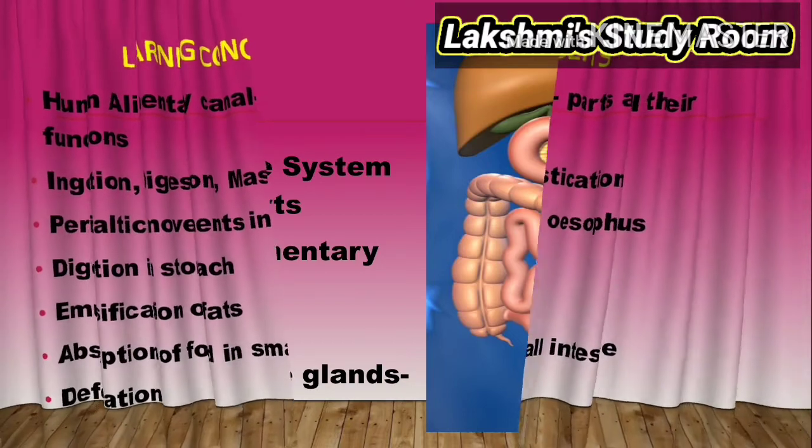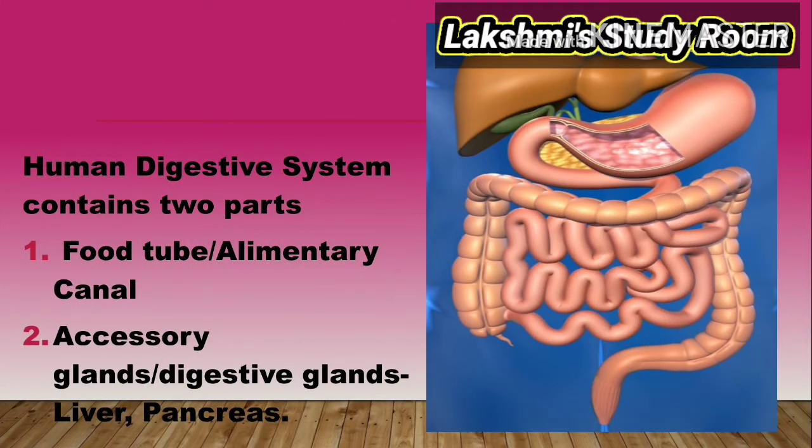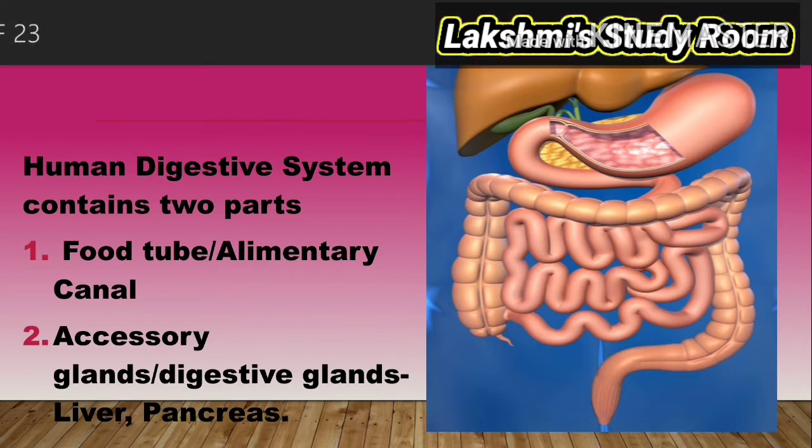The first one: the human digestive system contains mainly two parts, the food tube, otherwise called the alimentary canal. The human digestive system is very complex in nature, and different parts perform different functions by using various digestive juices and enzymes. The juices or enzymes are secreted by the accessory glands or digestive glands, that is the liver and pancreas. See, this one is the liver and the yellow colored part is the pancreas. The digestive juices and enzymes help in the process of digestion.